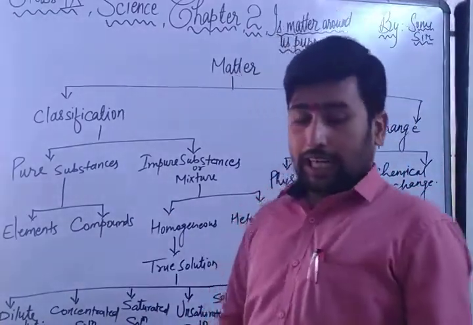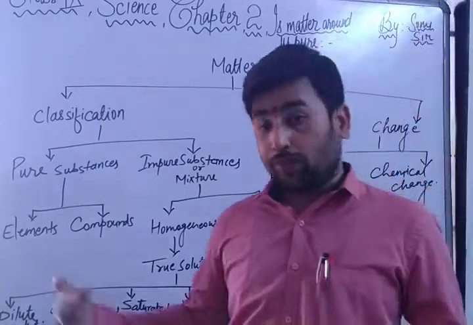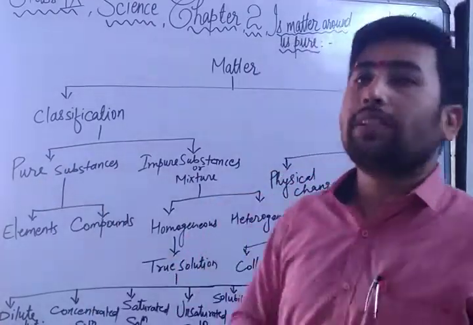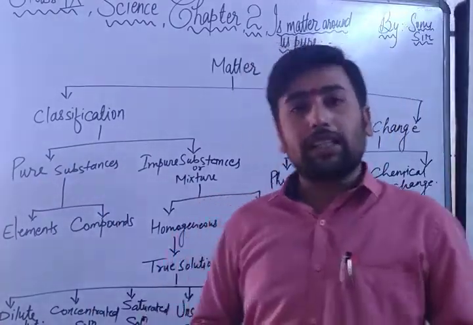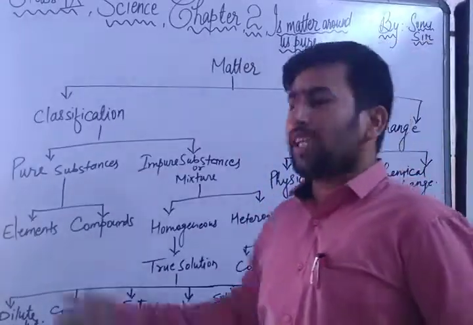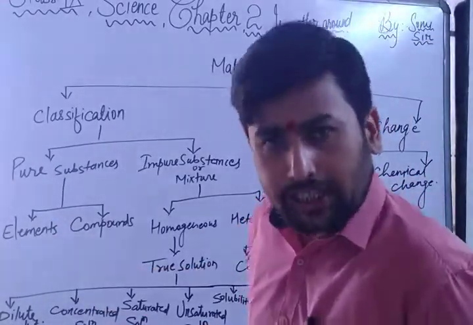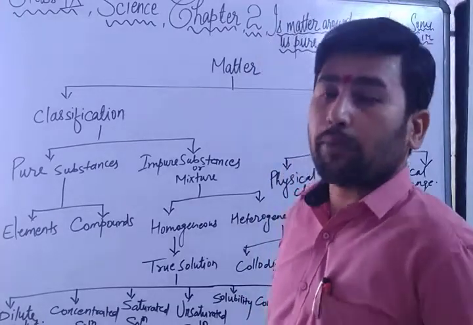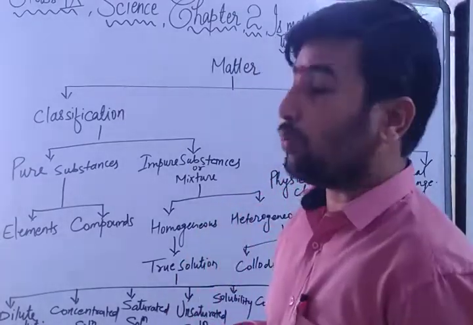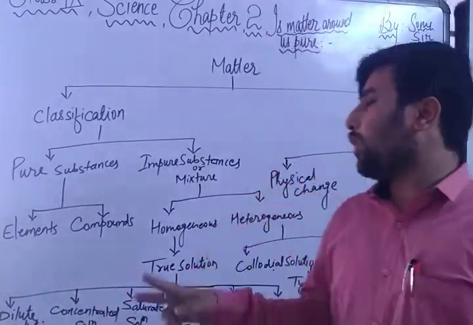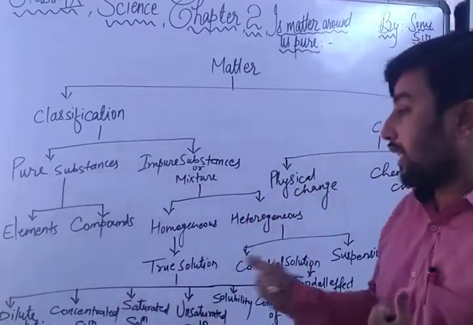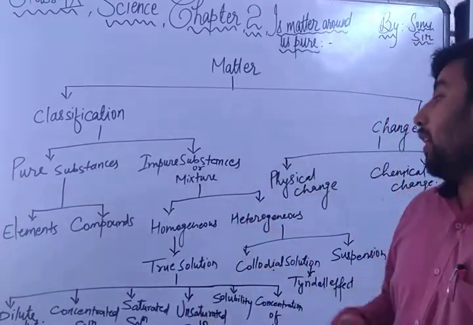Now I can also tell you the classification of elements. In the periodic table all the elements are divided into three parts: metals, non-metals and metalloids. So elements are also of three types. All the 118 elements present in our periodic table are elements. Compounds are like water, H2O, and sodium chloride. When two or more elements combine, a compound is formed. So these were our pure substances, in two parts: elements and compounds. Now let's come to